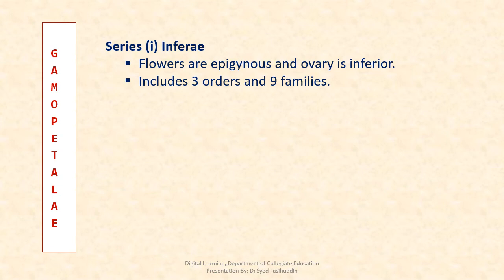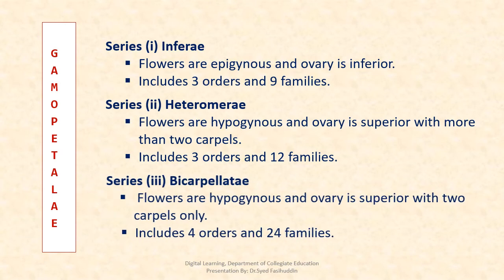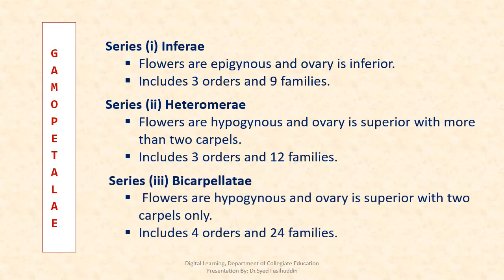In the series Inferae, the flowers are epigynous and the ovary is inferior. It includes 3 orders and 9 families. In Heteromerae, the flowers are hypogynous and the ovary is superior with more than 2 carpels. It includes 3 orders and 12 families. In Bicarpellate, the flowers are hypogynous and the ovary is superior with 2 carpels only. It includes 4 orders and 24 families.